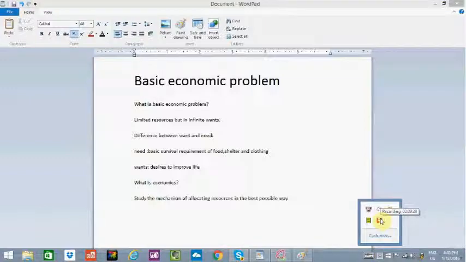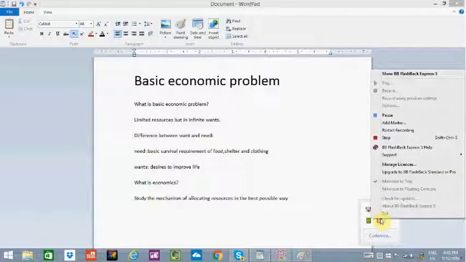In the next tutorial, I'm going to explain to you the factors of production and other concepts that are required for the first chapter of AS level economics as well as for the first chapter of O level economics.